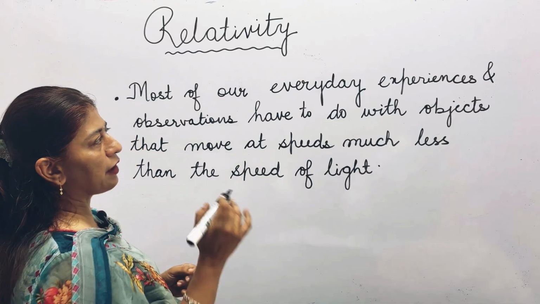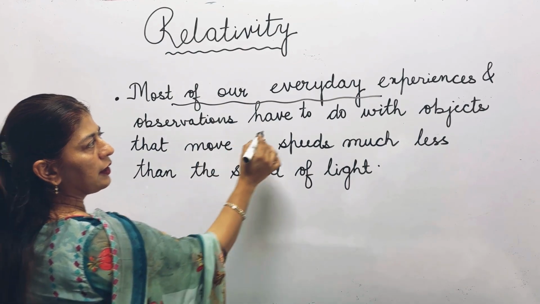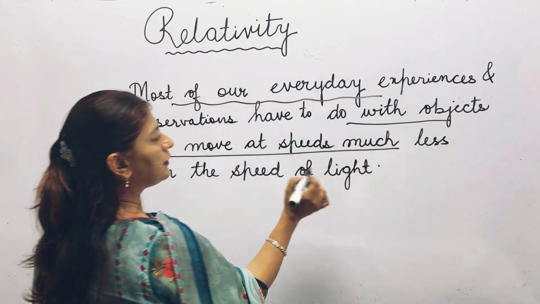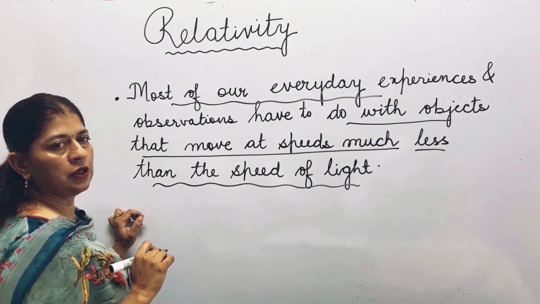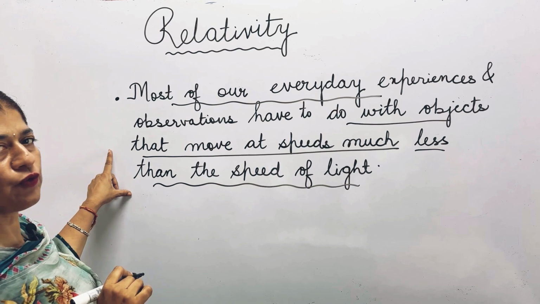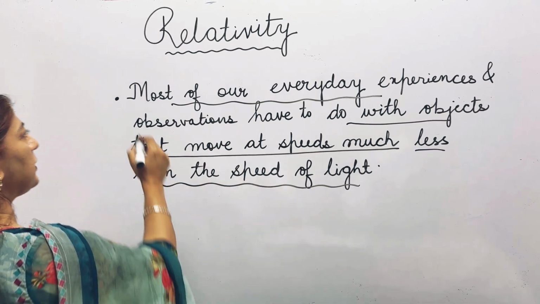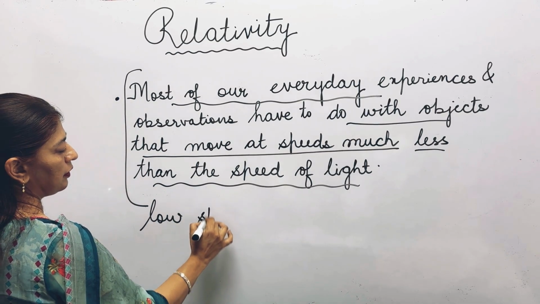If we consider everyday experiences, what we observe is that objects move at speeds that are much less than the speed of light. So these particles are moving at low speed in comparison to the speed of light. These are the low speed particles.